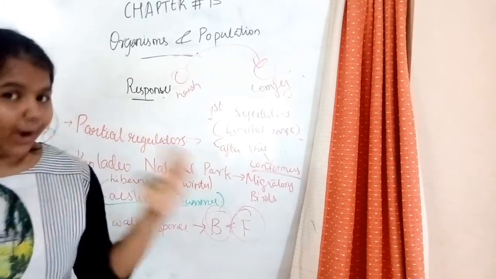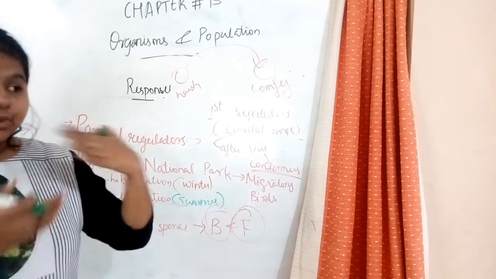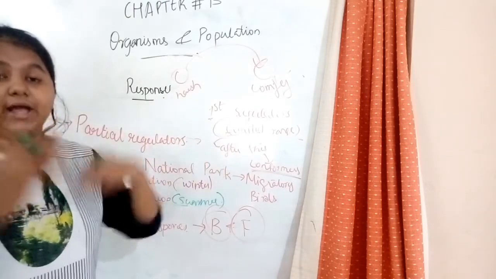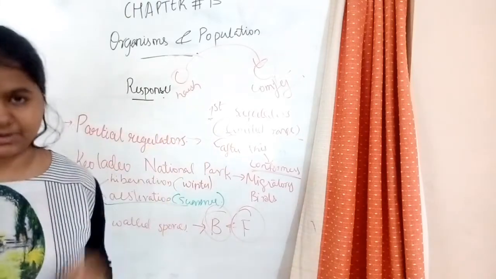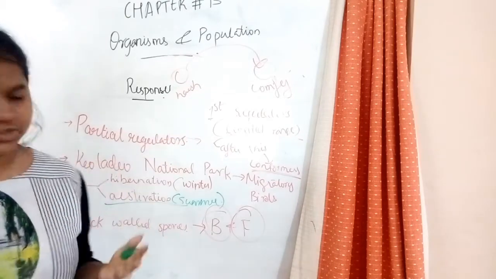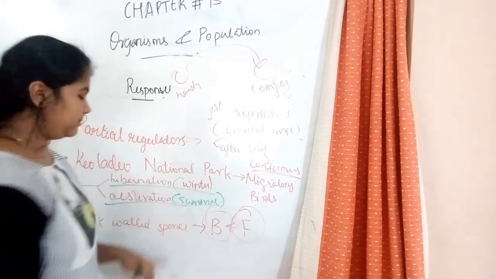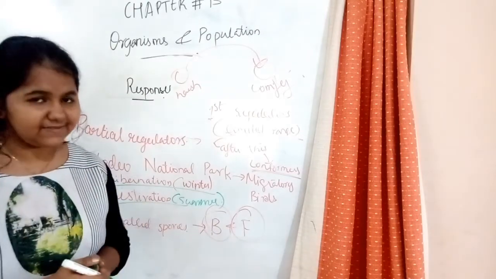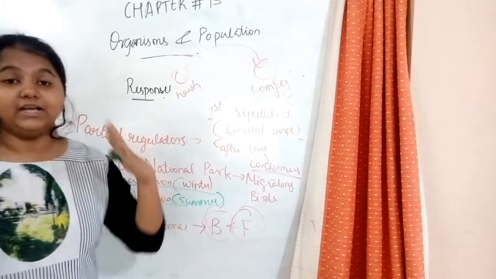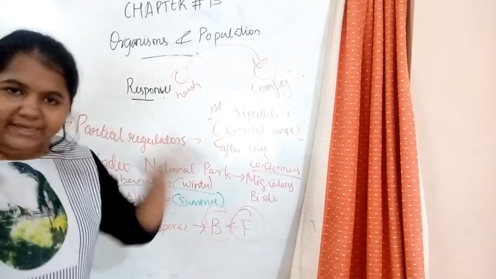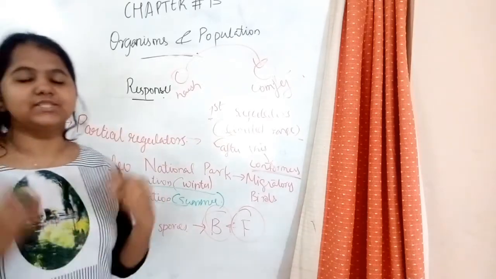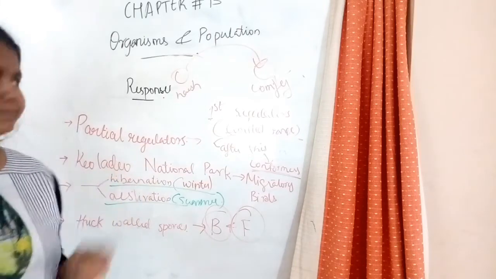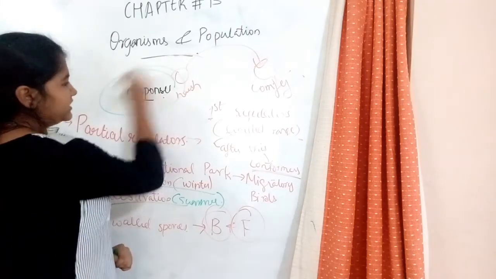That is a long sleep which would help them overcome the harsh climatic conditions. So these are the two terms: one is estivation and the other one is hibernation. Estivation is the sleeping or complete rest during summer, and hibernation is the complete rest or sleeping during winter. So that covers all the responses.